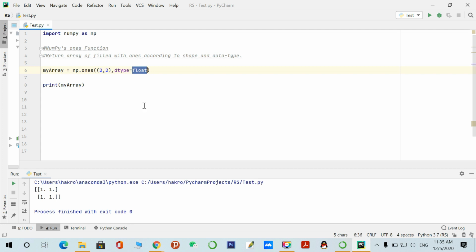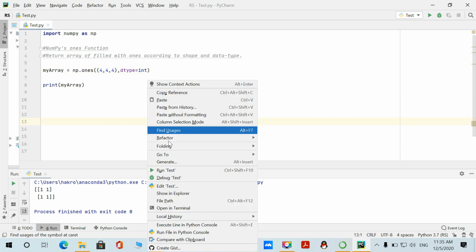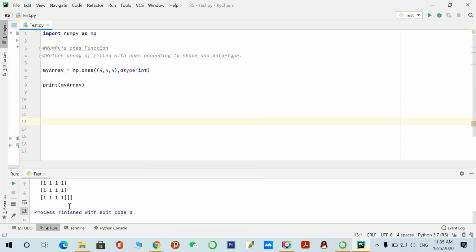If you want to change the data type, here you can write integer, and the values will be in the form of integer. Suppose I am creating 4 by 4 by 4. So you can see here the result, 4 by 4 has been created with ones. So that's all about it.